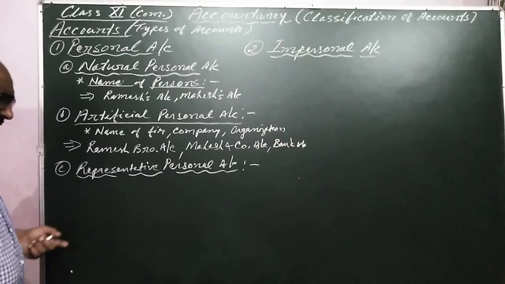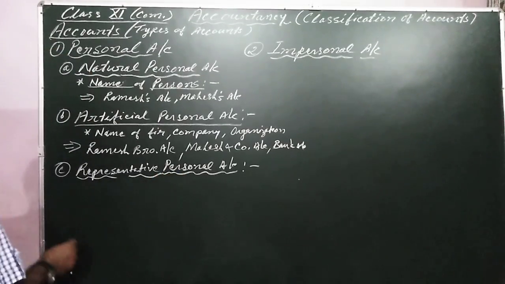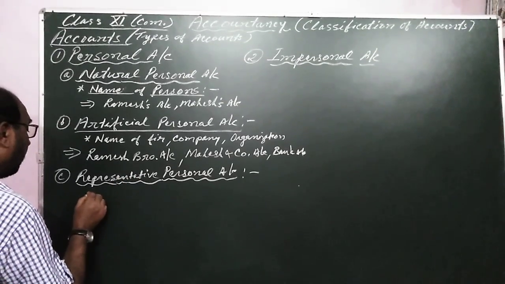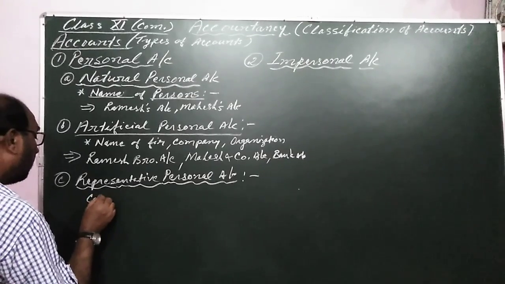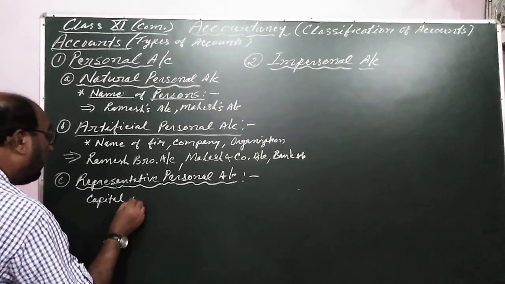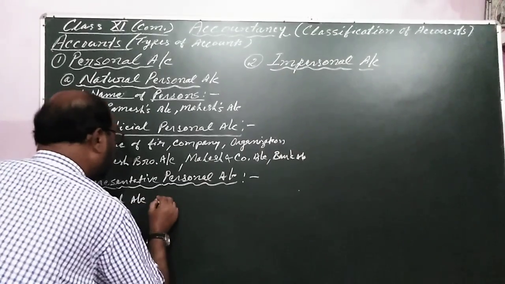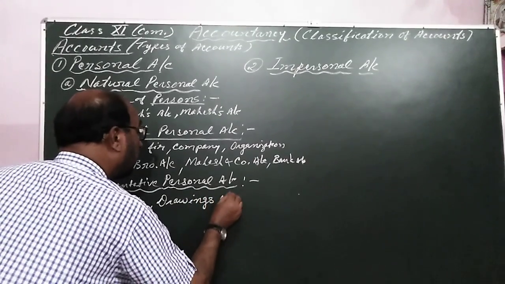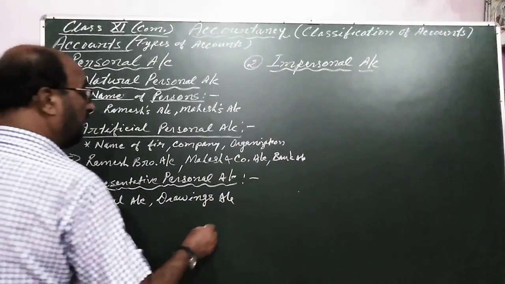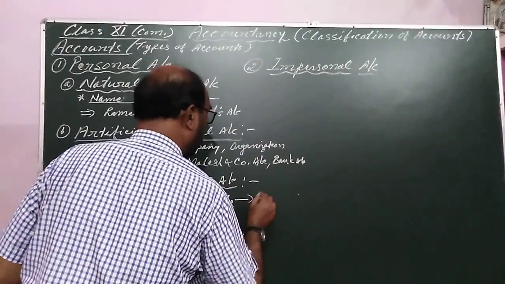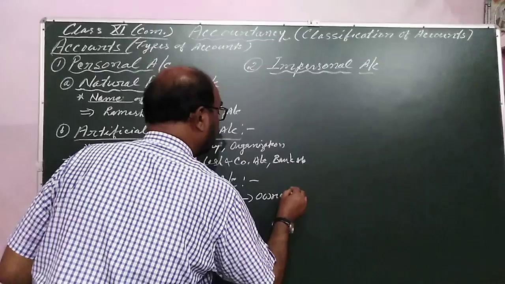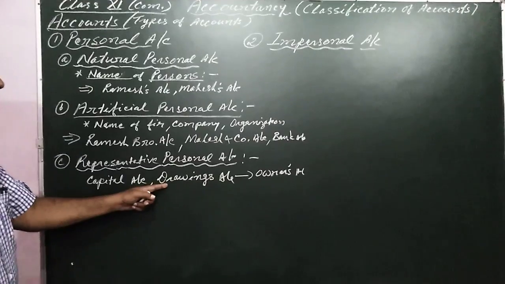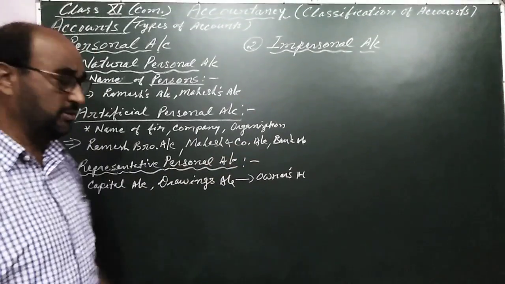In the representative personal account, I am just giving the example like capital account or drawings account. These two accounts represent the owner's account. These two accounts, capital account and the drawings account, are known as the owner's account.